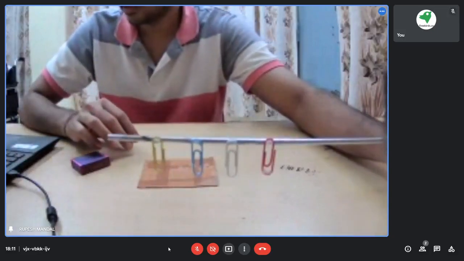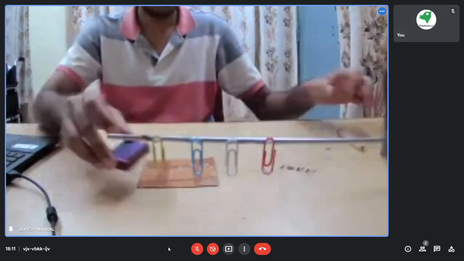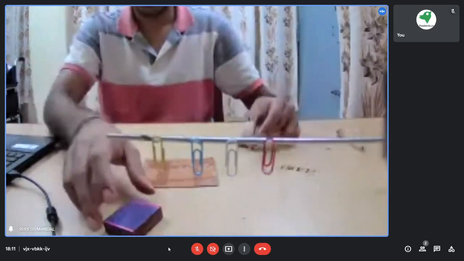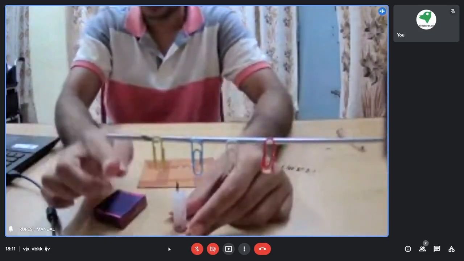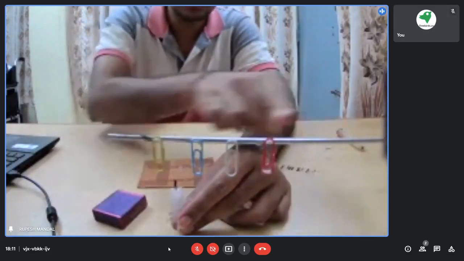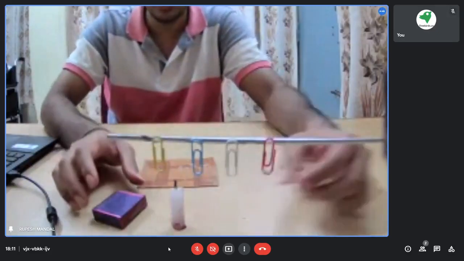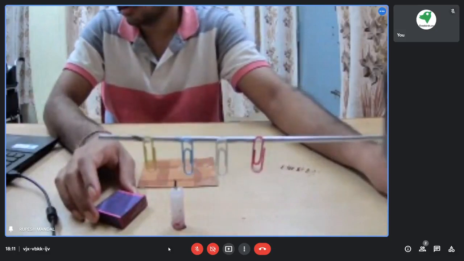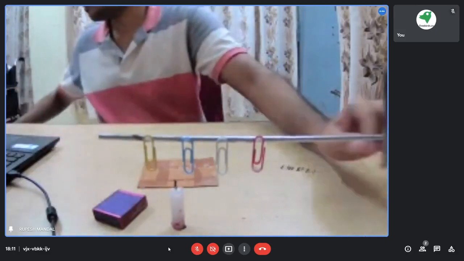Then I will start heating from this portion. And this is very much horizontal, you can see. Okay, fine.